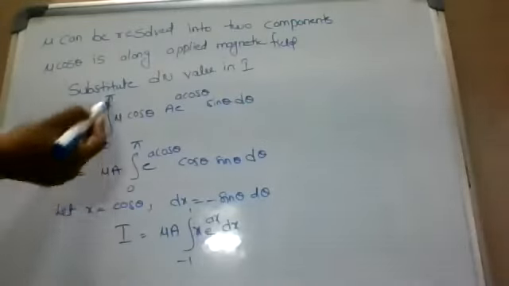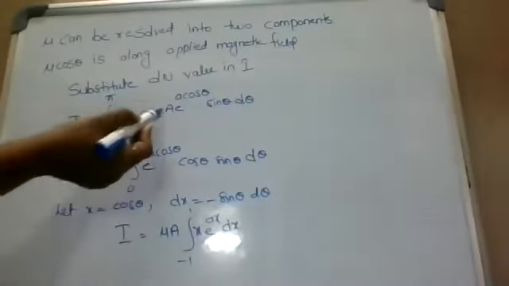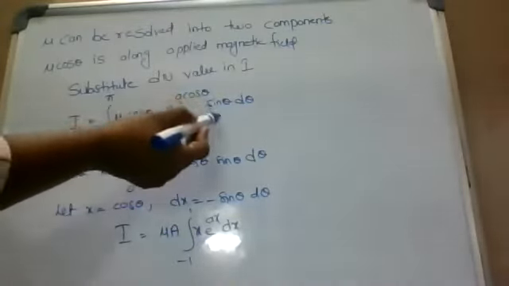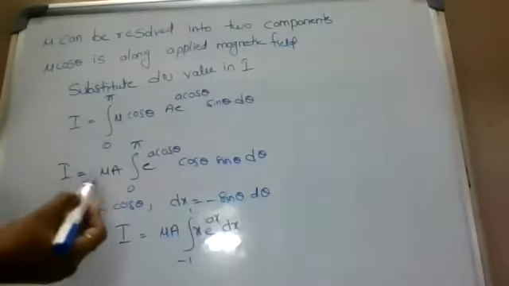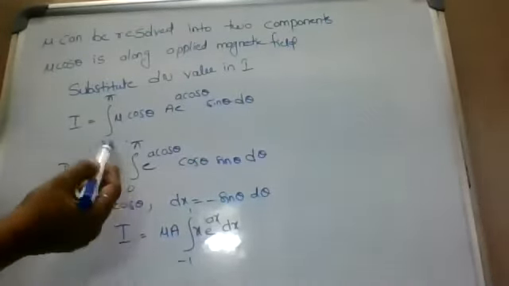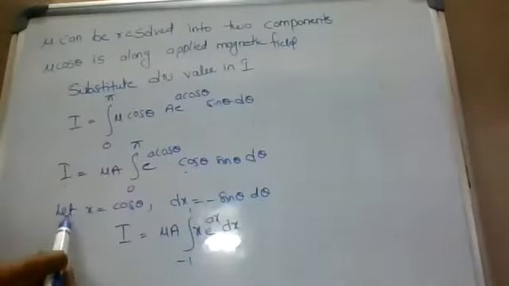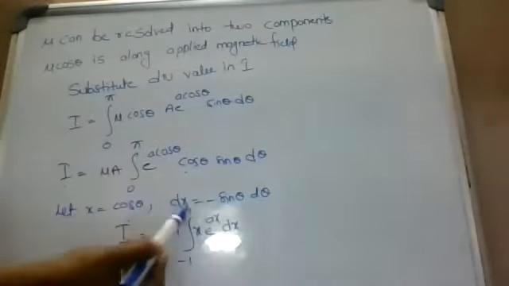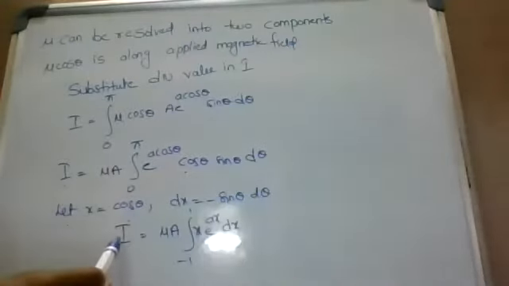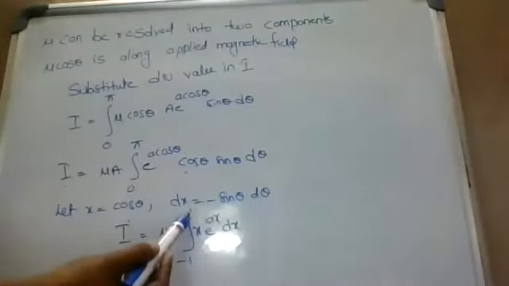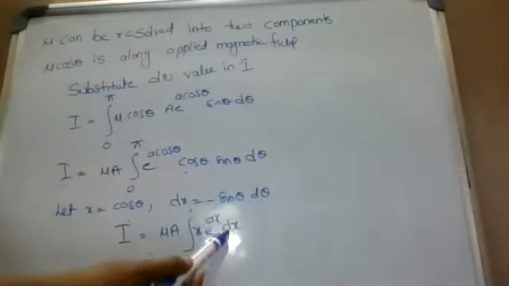We get I equal to integration 0 to pi mu cos theta a e power a cos theta sin theta d theta. Capital I equal to mu a integration 0 to pi e power a cos theta into cos theta sin theta d theta. Let x equal to cos theta, dx equal to minus sin theta d theta. Here capital I equal to mu a integration minus 1 to 1 x e power ax dx.